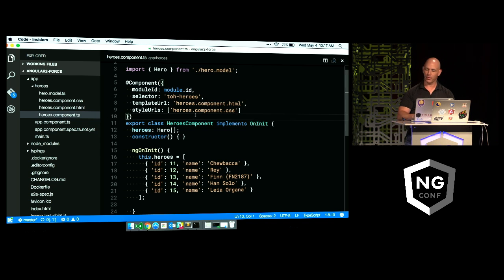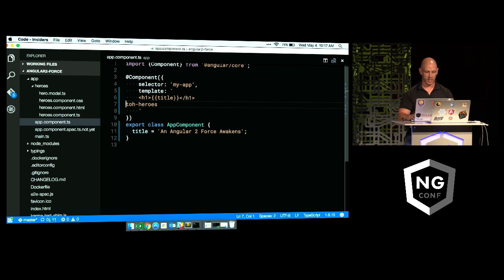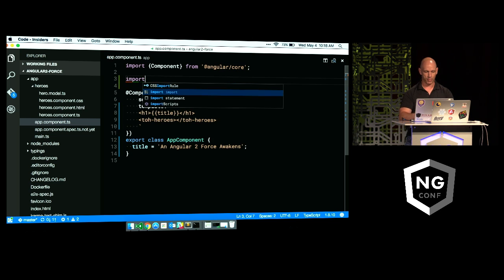So now that I've got this heroes component, I've got this element called tour of heroes, and I need to put it back on my app component. So over here, I'm going to change my string to a backtick. That's the key nobody knew was on their keyboard. And then I'm going to go up here and just type in the element right below it. So the backtick's going to give me a multi-line string, and I can put my tour of heroes there. But wait, does the browser know what a tour of heroes element is? No. So let's go ahead and import that component as well.